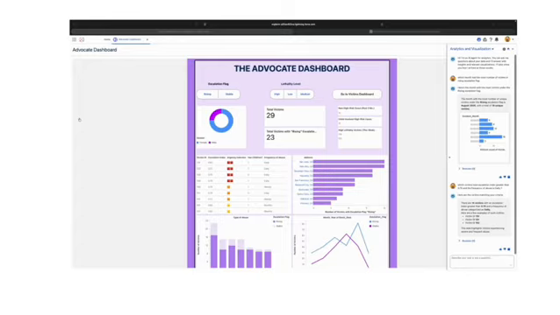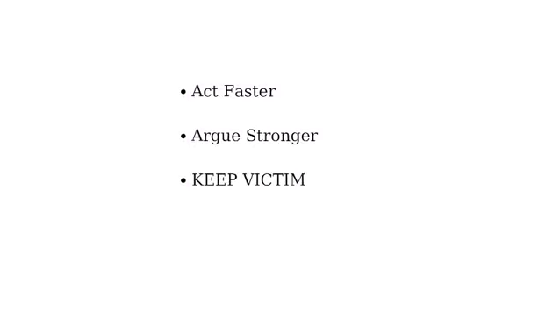In summary, every chart here has a purpose: to reveal abuse patterns, highlight red flag signals, and turn lived experiences into structured evidence. These dashboards help advocates and lawyers act faster, argue stronger, and ultimately keep victims safer.